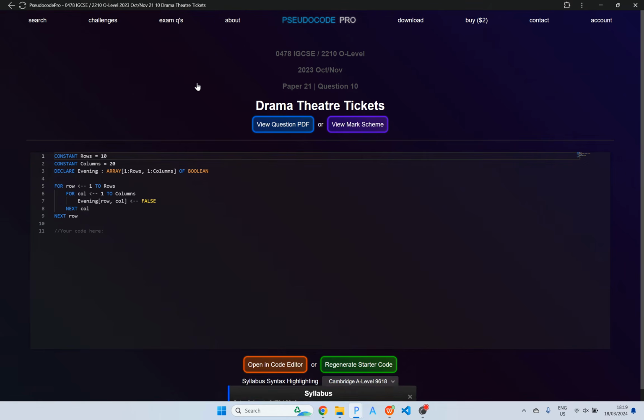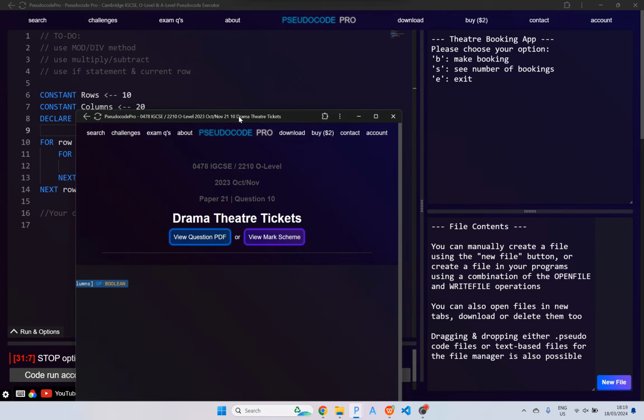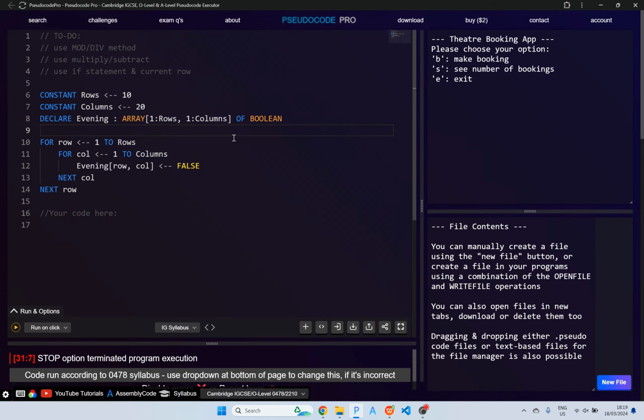questions. So if we just look here at the first one, this is 2023, October, November. So, the most recent one, other than the March, which is not publicly available yet. But anyway, what we can do is copy this code, or just click open in code editor. And I'm just going to close it because I've done that already.